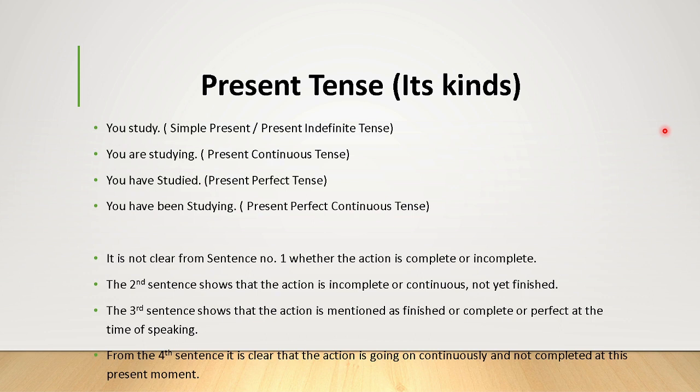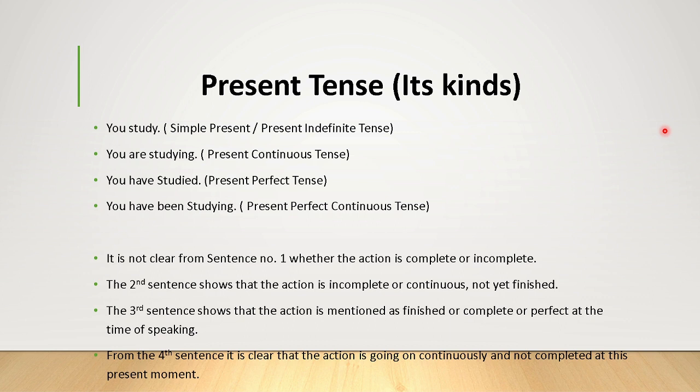In the very first sentence, it is not clear from sentence number one whether the action is complete or incomplete. I study or you study, whether it is complete or not. Look at the sentence, it is not clear.